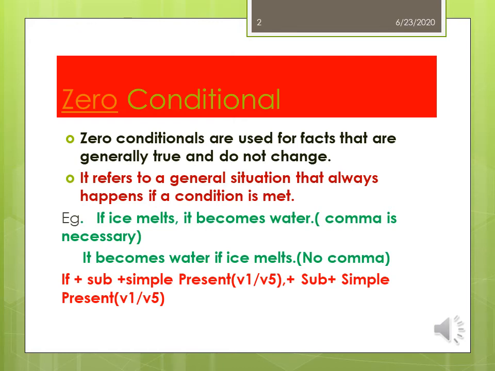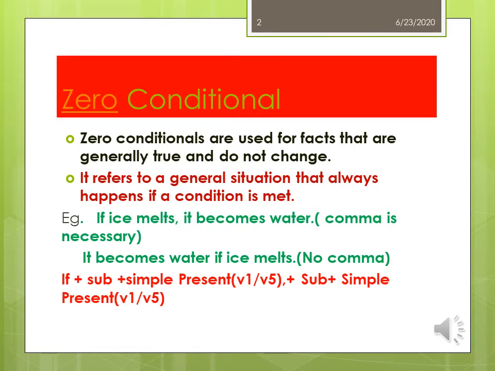Zero conditional. Zero conditionals are used for facts that are generally true and do not change. Here, the scientific truths sentences come under the zero conditional. It refers to a general situation that always happens if a condition is met.